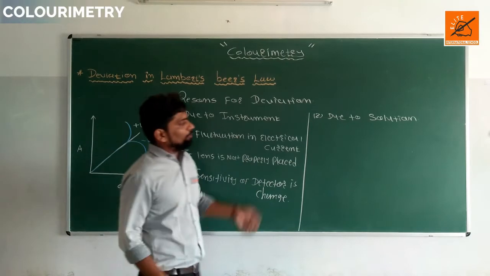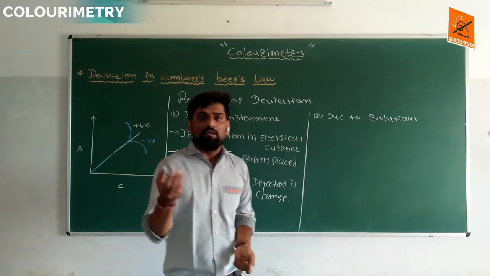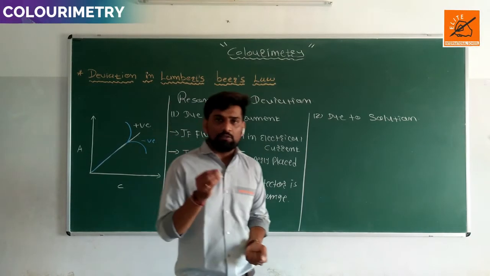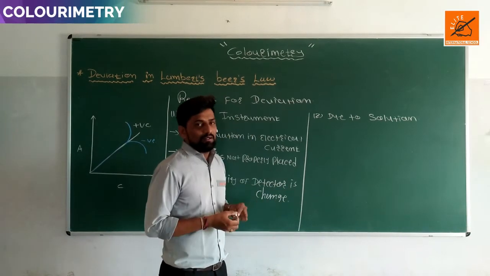Second, some problem in the solution generates deviation in Lambert-Beer's law. What problem in the solution forms this type of deviation?